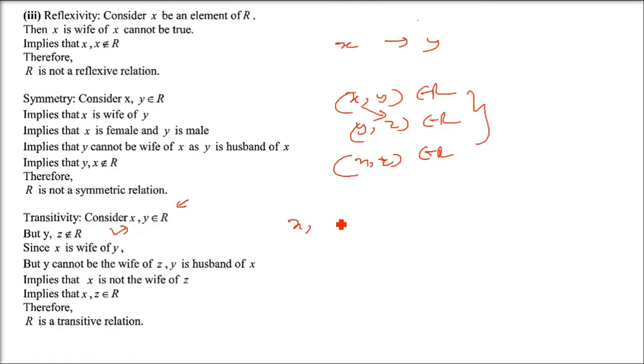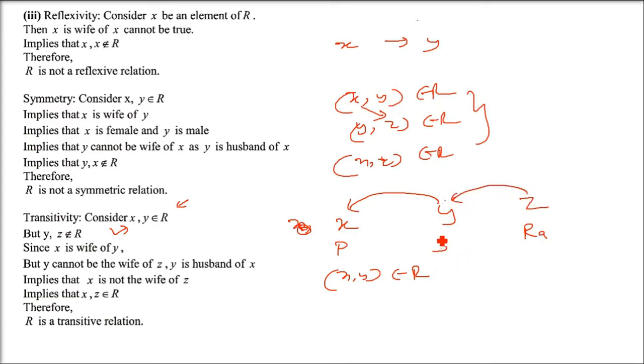But you see here, if I take x, y, z: X is Pooja, Y is say Sham. So Pooja is wife of Sham. We assume this, that is (x, y) belongs to R. Now coming to the second one, (y, z) belongs to R. This is what we are saying. It is true, but this cannot be true. Why? Because Sham cannot be a wife of Ram.